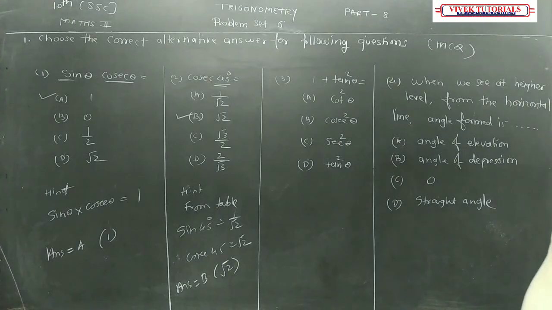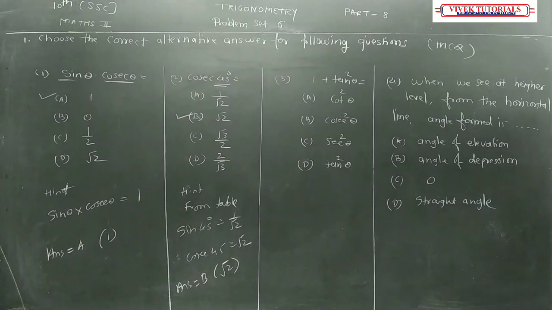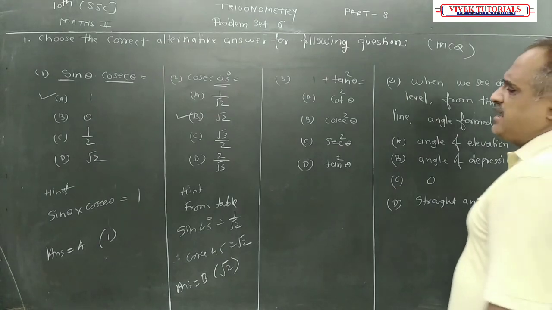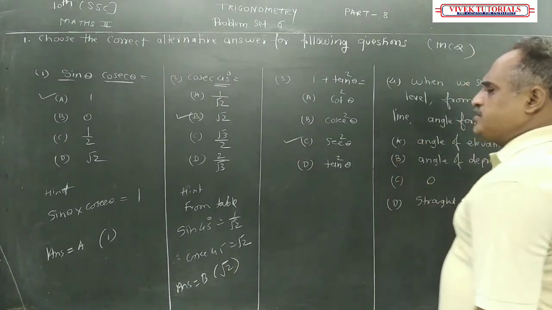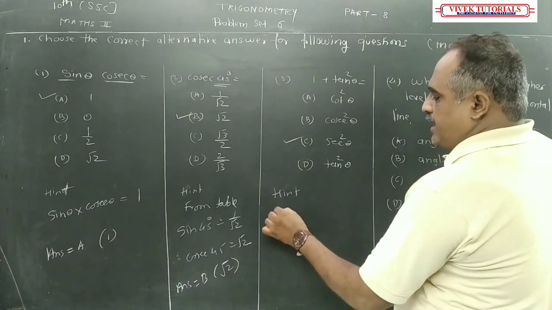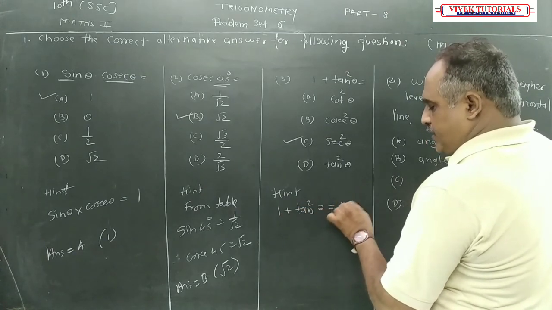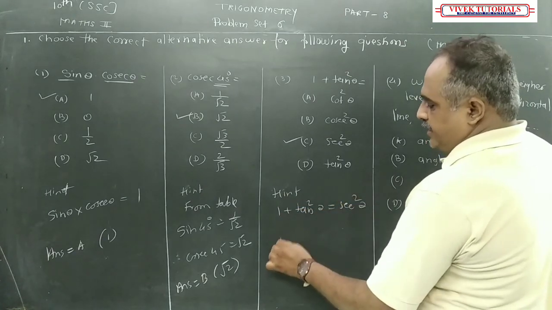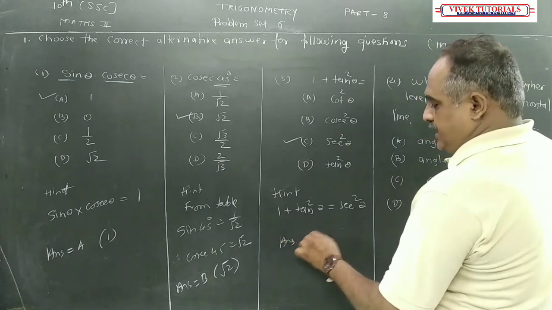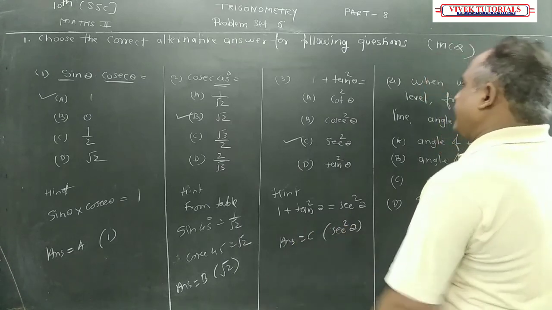Again, we have derived from a formula. The first formula was sin square theta plus cos square theta is equal to 1. The second was 1 plus tan square theta is equal to sec square theta. So that was the formula. So what are you going to write? 1 plus tan square theta is equal to sec square theta. So your answer is C, and it is nothing but sec square theta.